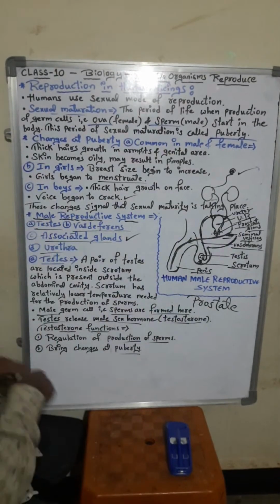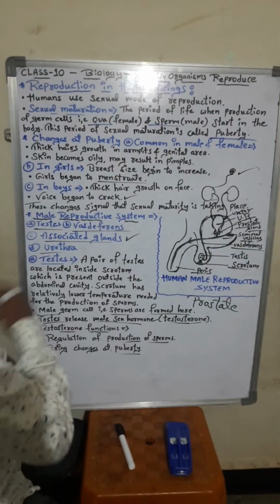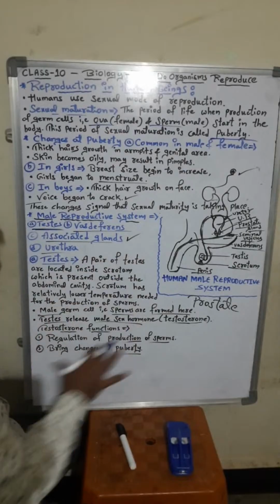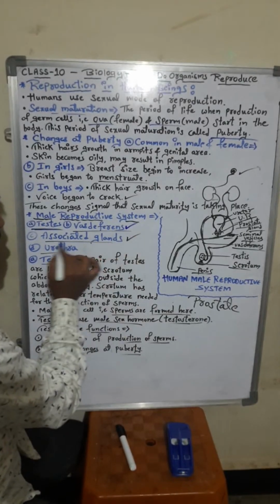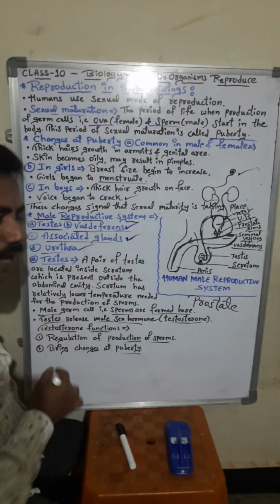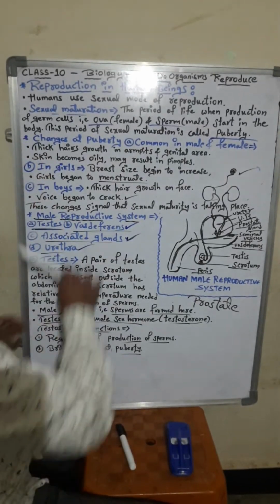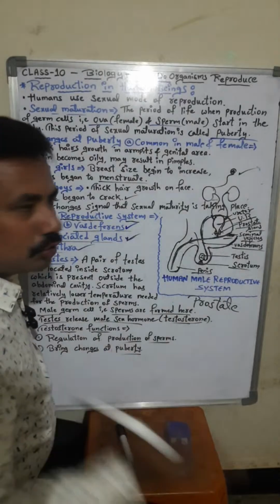So the remaining things, what have we studied today, students? We have studied only the testis. The remaining in detail, vas deferens, associated glands, urethra, we are going to study in the upcoming class. So students, what have we studied totally today?